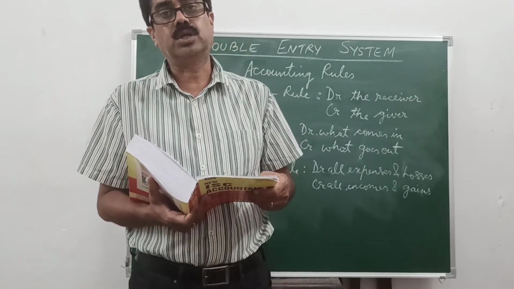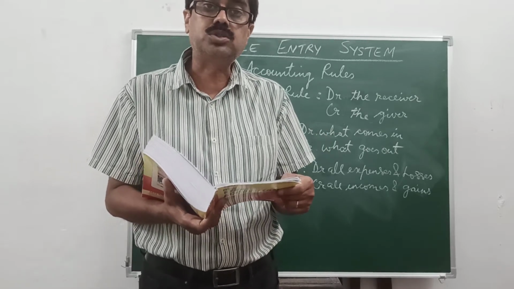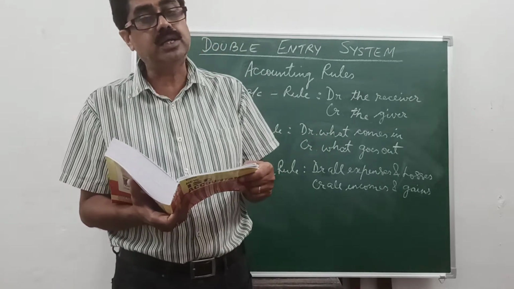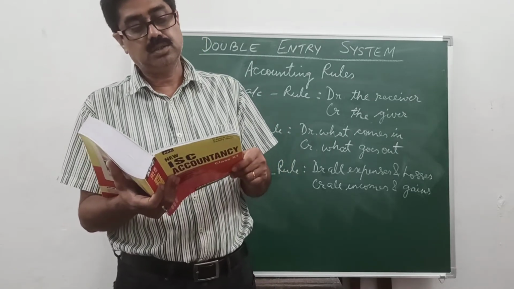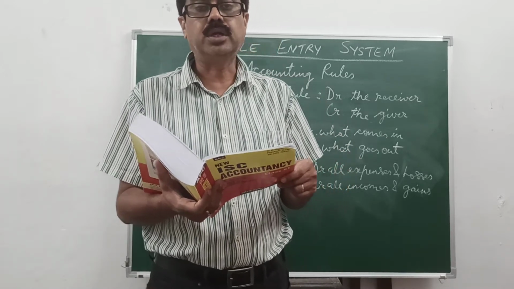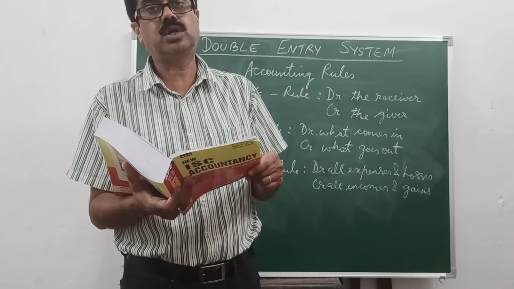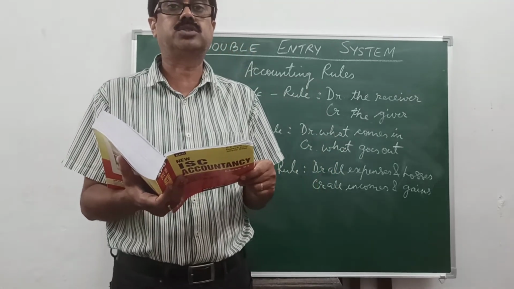Since this amount is outstanding or due, we will open salaries outstanding account or salary outstanding account. Other examples are prepaid insurance account. Accrued interest means income earned but not received is called accrued interest account, and unearned commission account, commission which has not been received yet.